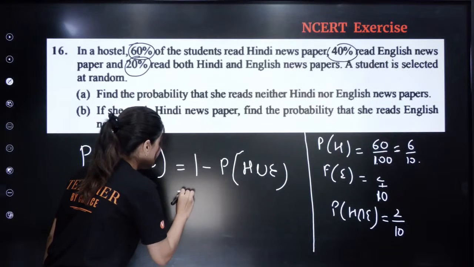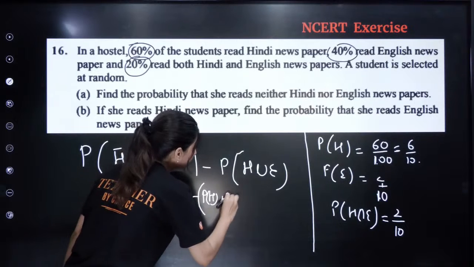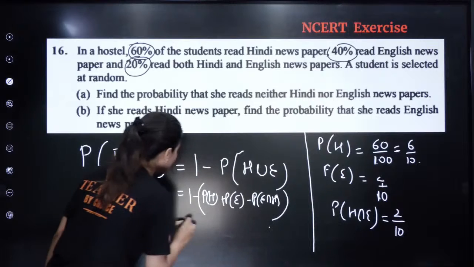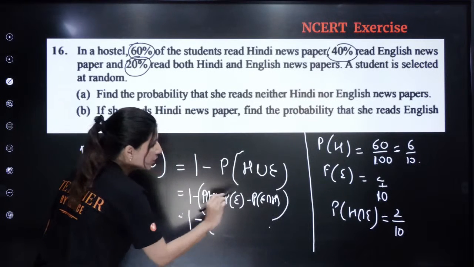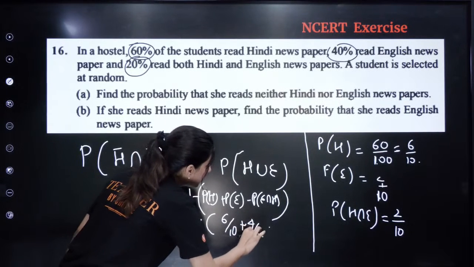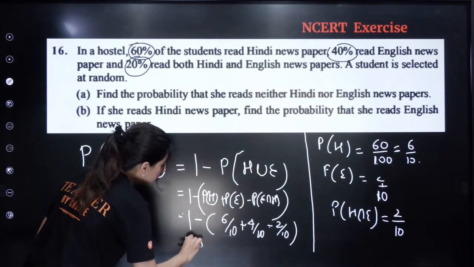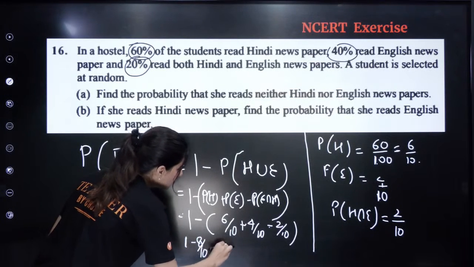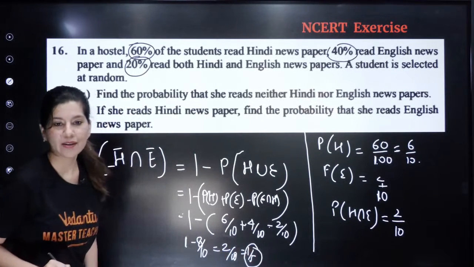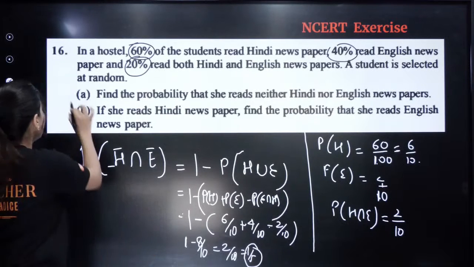So we have 1 minus [probability of H plus probability of E minus probability of E intersection H], if this is your formula. So 1 minus, now you have 6 by 10 plus 4 by 10 minus 2 by 10. So that is 8 by 10. 1 minus 8 by 10, so you have 2 by 10. That is 1 by 5, the correct answer. Very easy question.